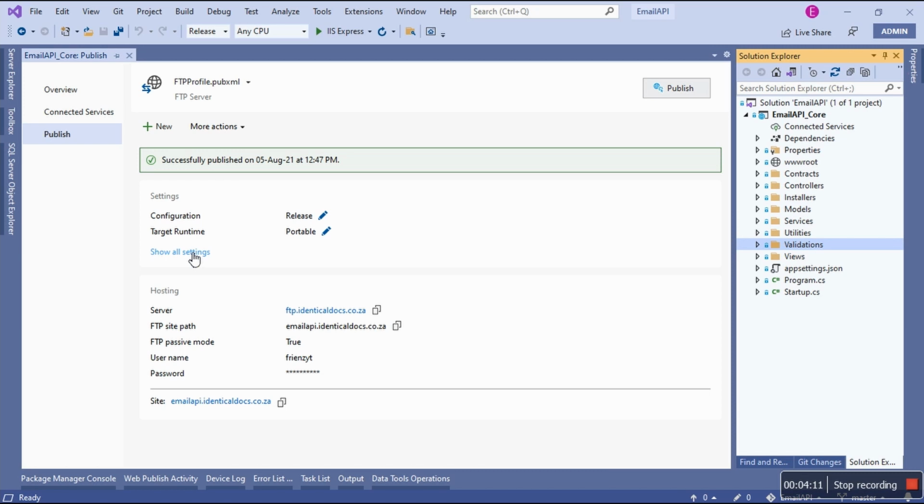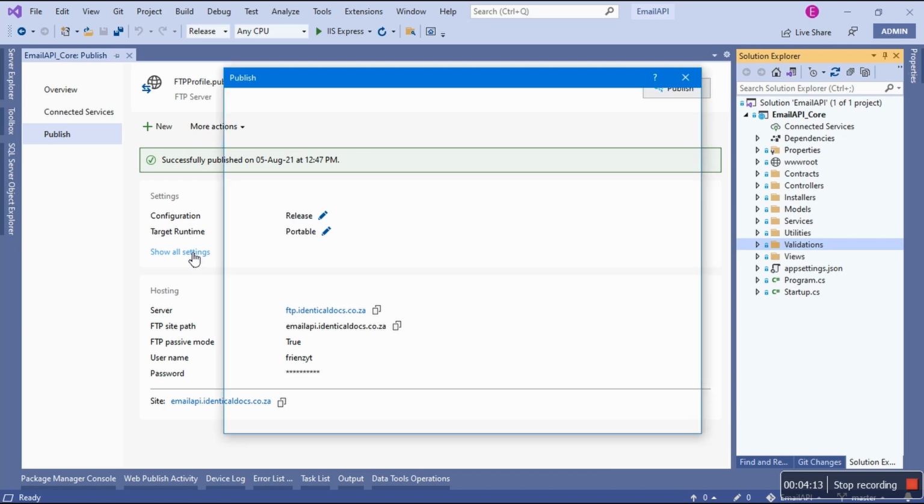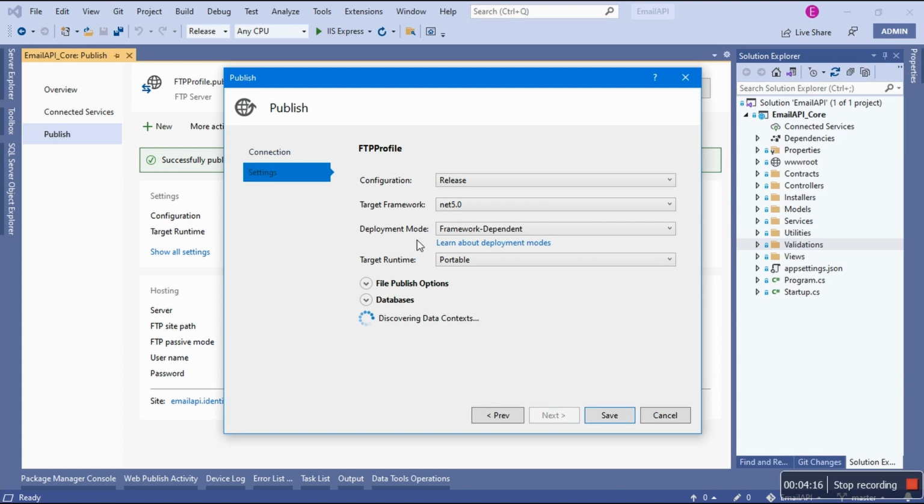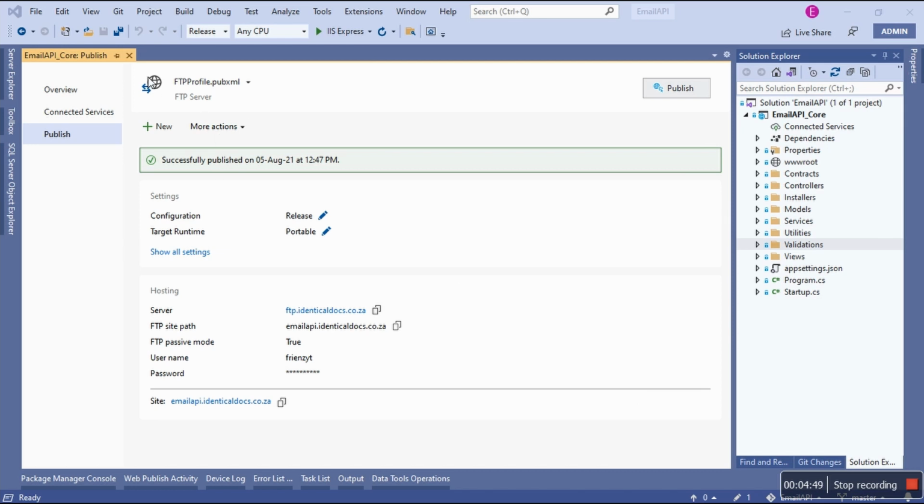Funny enough, today I said, okay, let's try this framework dependent. You see this deployment mode, framework dependent, meaning that my project depends on the framework that's already deployed on their servers. So usually I do self-contained. That's where it drags all the files. And this one is quicker because it's only going to upload to the server the few files that are required. The main framework is already on the server, which is good news for me. Okay, so basically it's been deployed, which is good news.